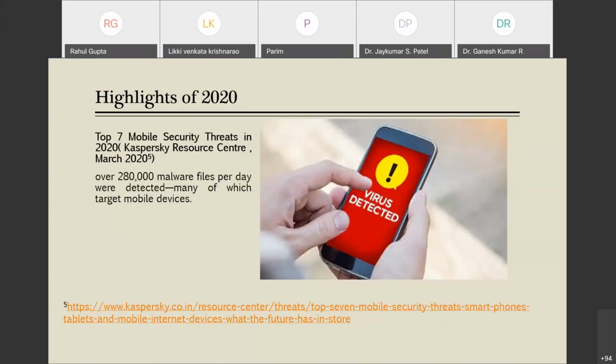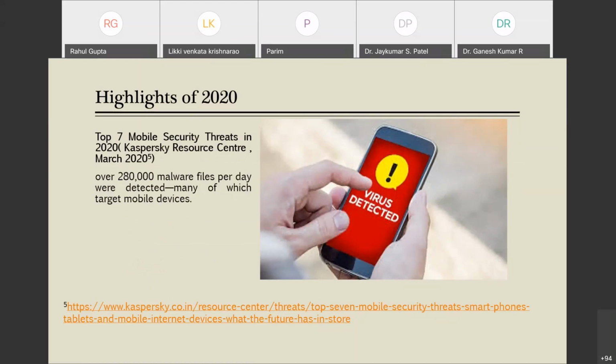So next is the highlight of 2020, that is the current year. I have taken the source from Kaspersky Resource Center, and this report was published in March 2020. What was the headline of this report? The report says the top 7 mobile security threats in 2020. We will discuss these threats.